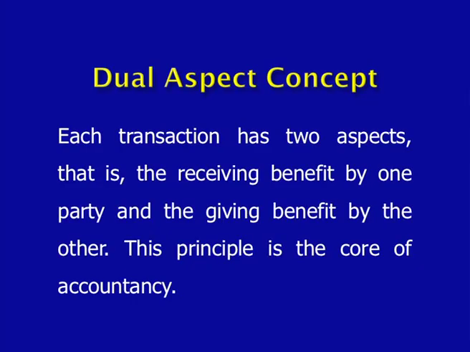Now, we look at the dual aspect concept. Each transaction has two aspects, as we discussed initially: the debit and the credit, the sacrificer and the beneficiary. The receiving entity will be debited and the beneficiary will be credited. This is a principle which is core in the entire accounting process.